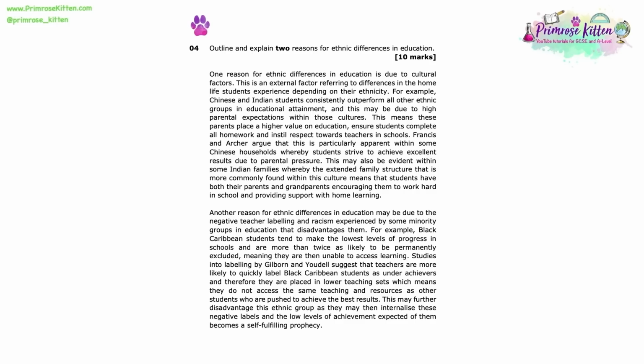Outline and explain 2 reasons for ethnic differences in education, 10 marks. One reason for ethnic differences in education is due to cultural factors. This is an external factor, referring to differences in the home life students experience depending on their ethnicity. For example, Chinese and Indian students consistently outperform all other ethnic groups in educational attainment. And this may be due to high parental expectations within those cultures.